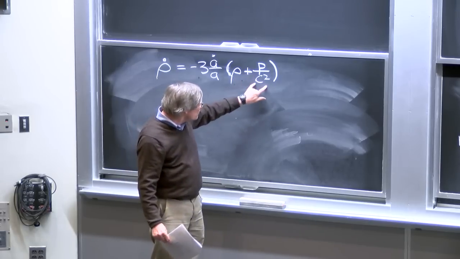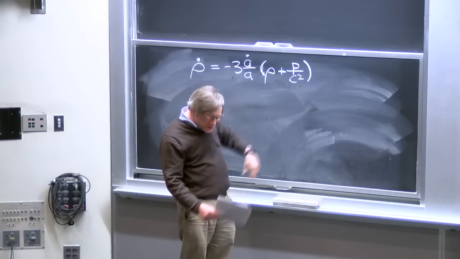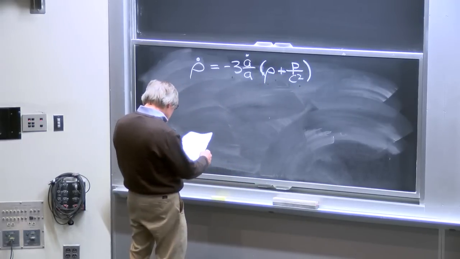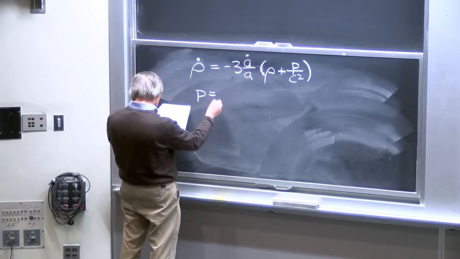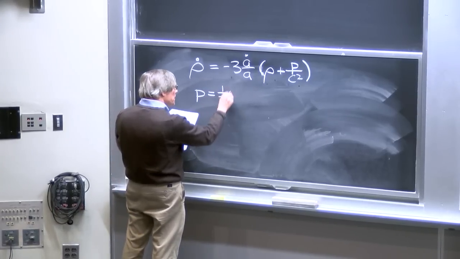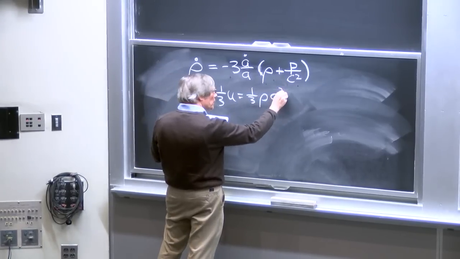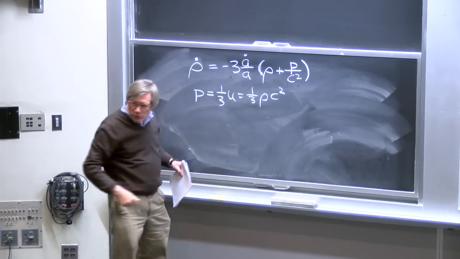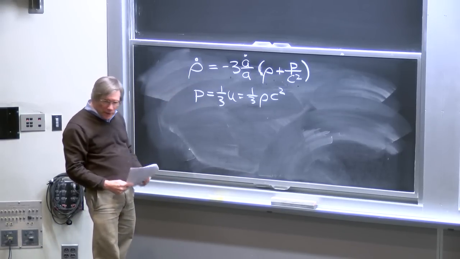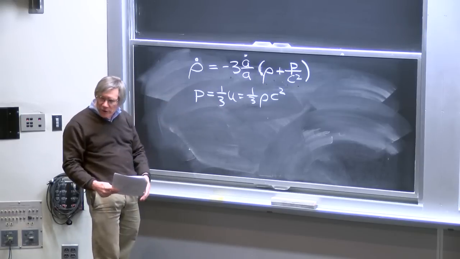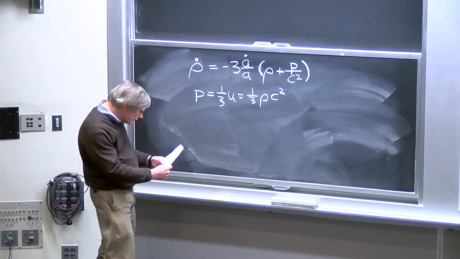And we could read off from this formula what the pressure has to be to turn the 3 into a 4. The pressure has to be a factor of a third. So you determine from this that the pressure for light is 1/3 of the energy density, or 1/3 times rho c squared. And that's what you need to turn the 3 into a 4. So we now have indirectly calculated the pressure of light. And this agrees with any other calculation for the pressure of light that you might do. It's by no means the only way to calculate it.